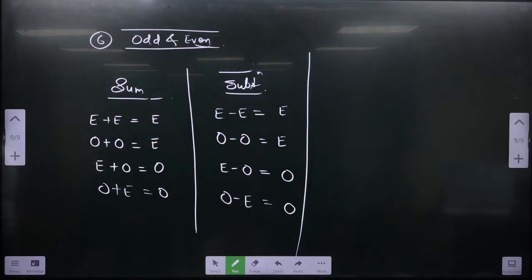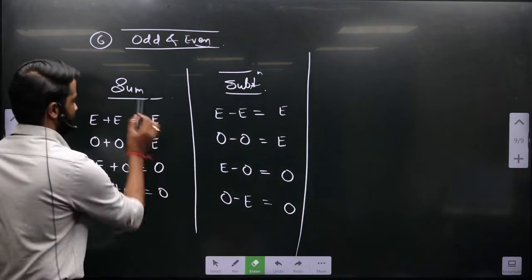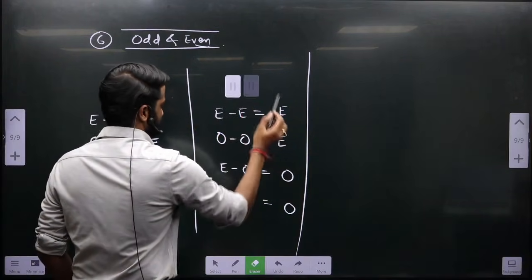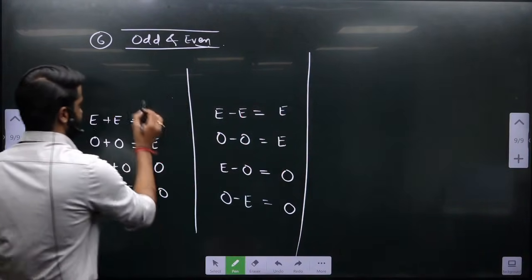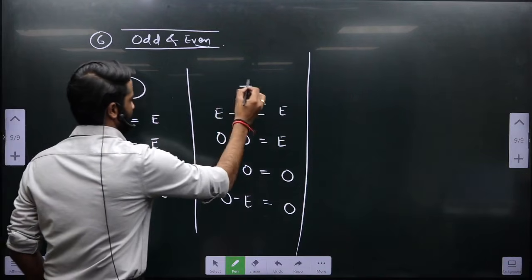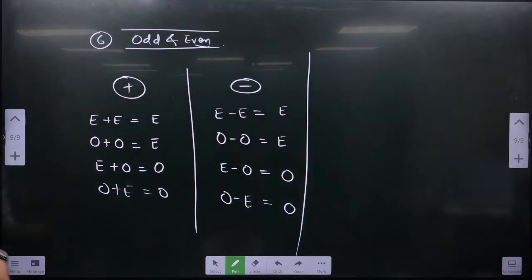What is the thing which is common? You have to observe this, otherwise questions will not be formed.